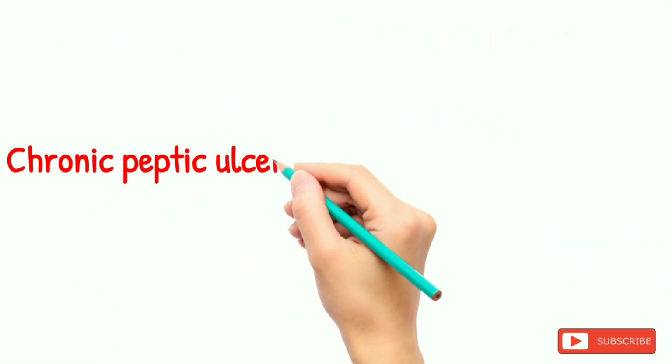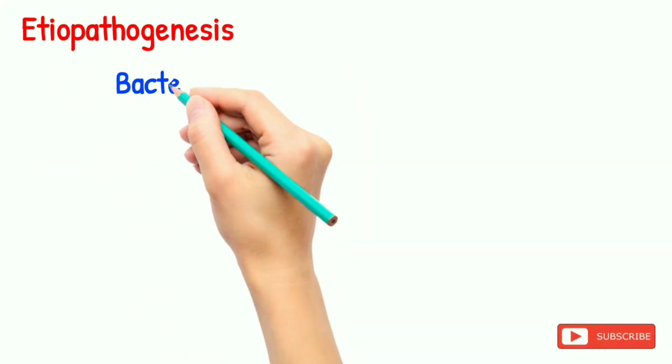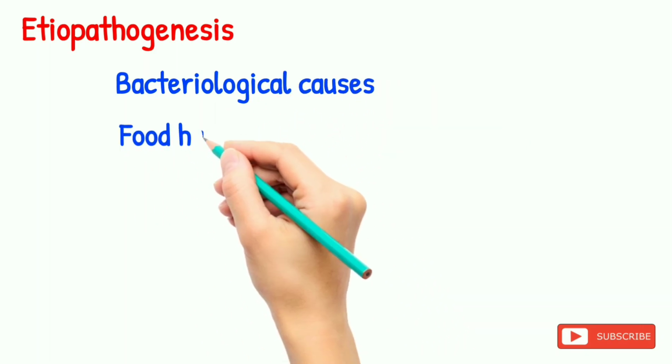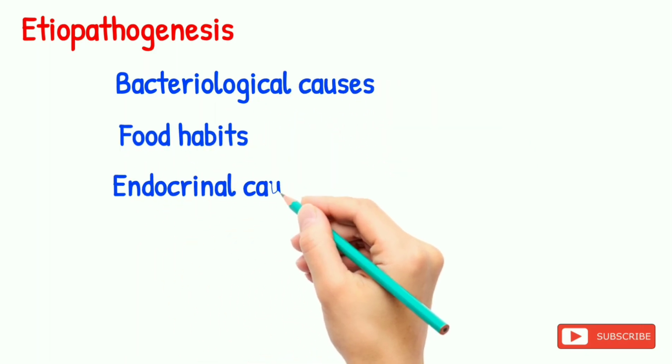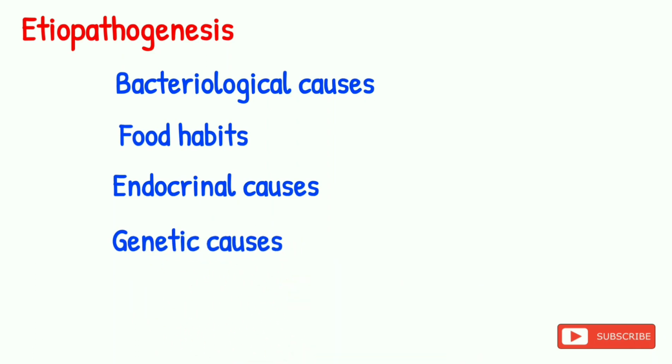Now let's see the chronic peptic ulcer. Now let's see what are the etiopathogenesis of the chronic peptic ulcer. It can be of the bacterial origin like Helicobacter pylori, a spirochete bacterium, which has been demonstrated in the submucosa of the antrum and the duodenum from the biopsies of the ulcer. It splits the urea and releases the ammonia, which leads to rise in pH and resulting in the proliferation of the bacteria.